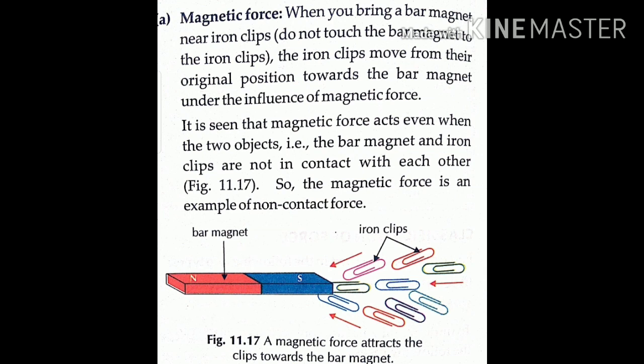The clips move from their original position towards the bar magnet under the influence of magnetic force. So the force which a magnet exerts on iron objects is called a magnetic force. It is seen that magnetic force acts even when the two objects, that is the bar magnet and the iron clips, are not in contact with each other. So the magnetic force is an example of a non-contact force.